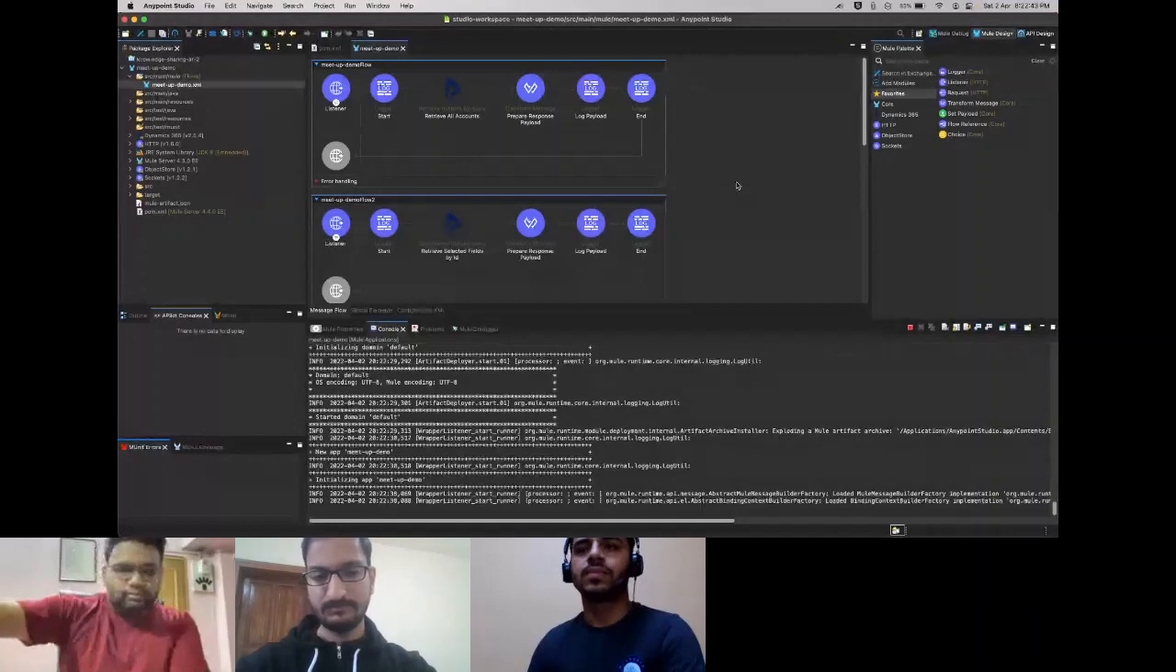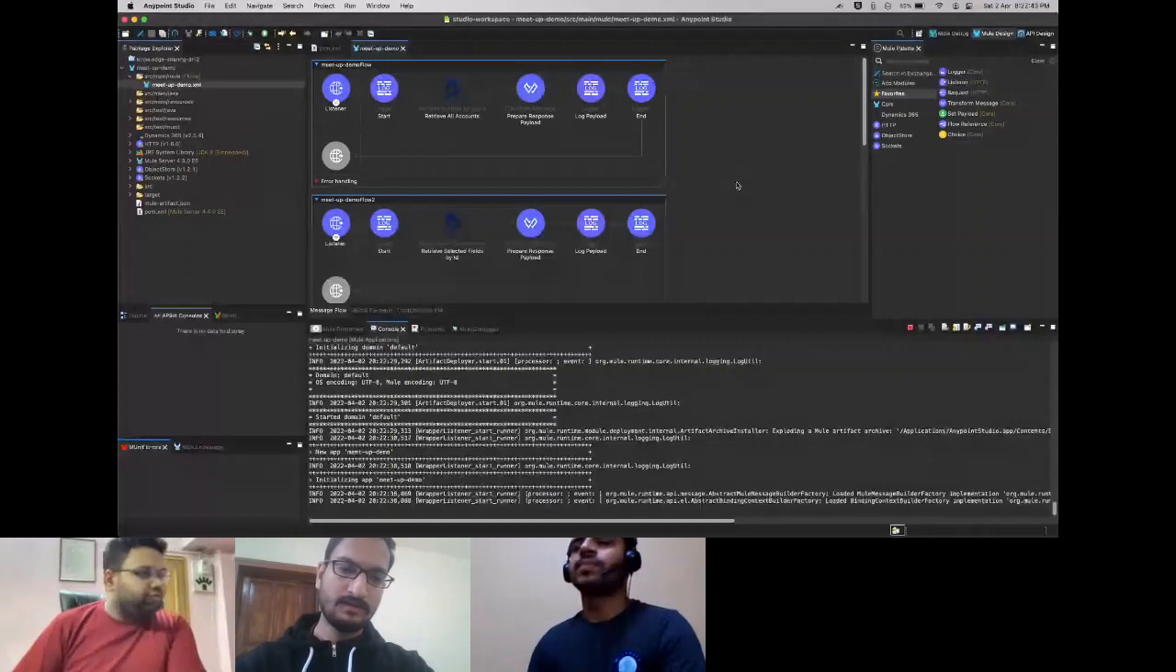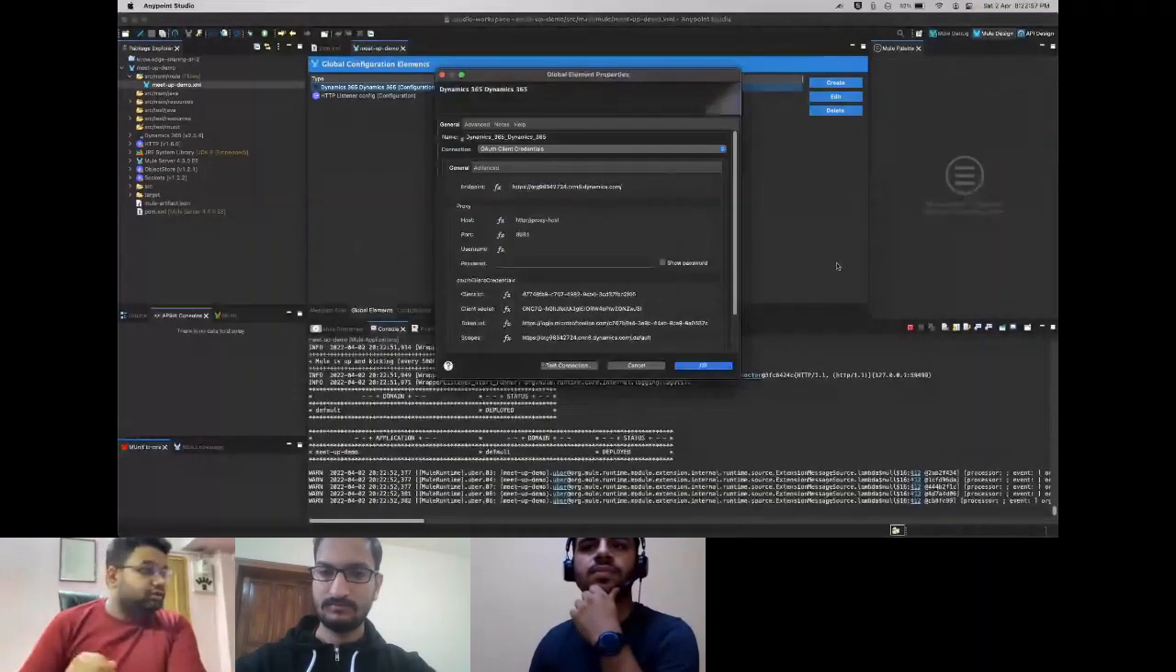Okay. Meanwhile, it deploys. So I have a few flows here that I'll be going through, and also I'll be going through the connector config as well. So let's just quickly go through the connector config first. Just expand it a bit.